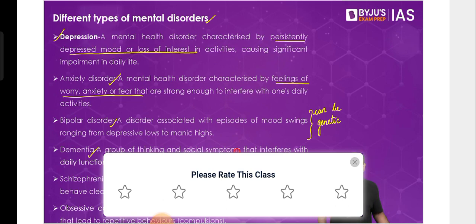Then there is something called schizophrenia. Now, in case of schizophrenia, here also we see that the ability to think, feel, and behave clearly is affected. Many times their brain makes a completely different scenario for them, which is completely false, but they don't know that.